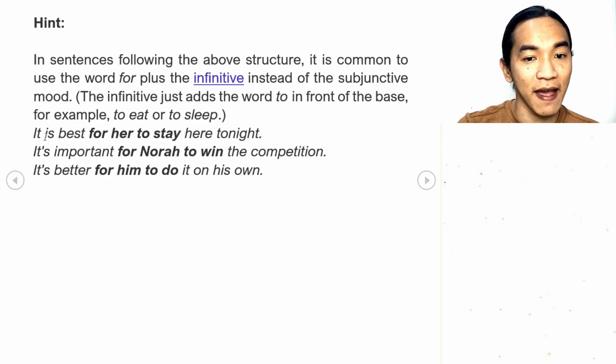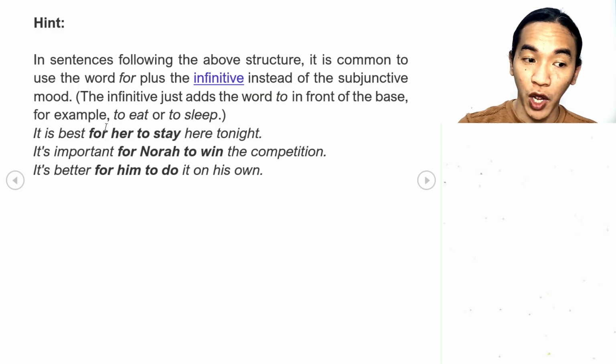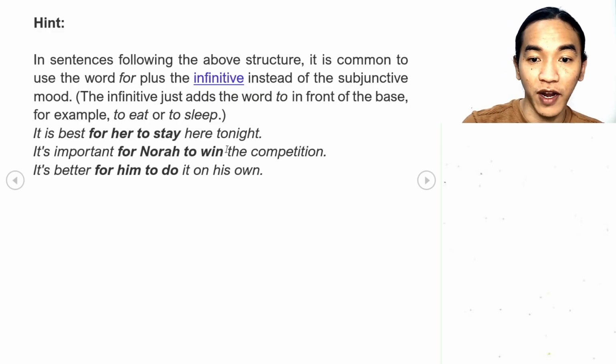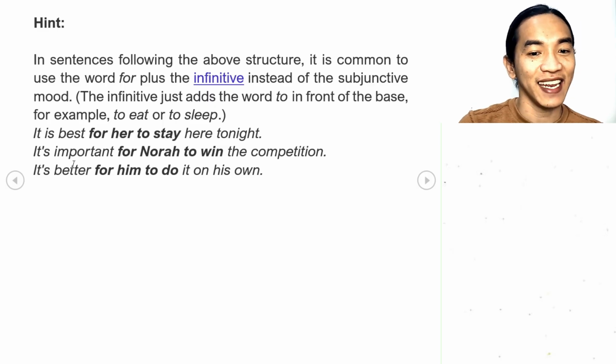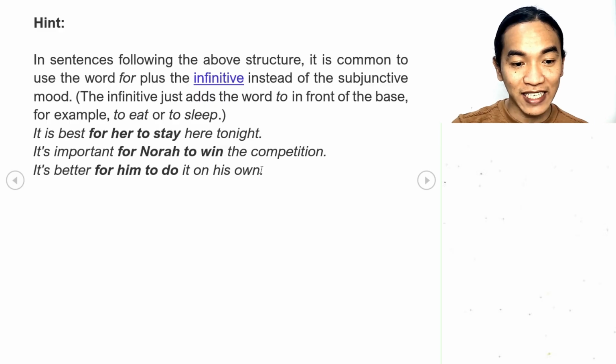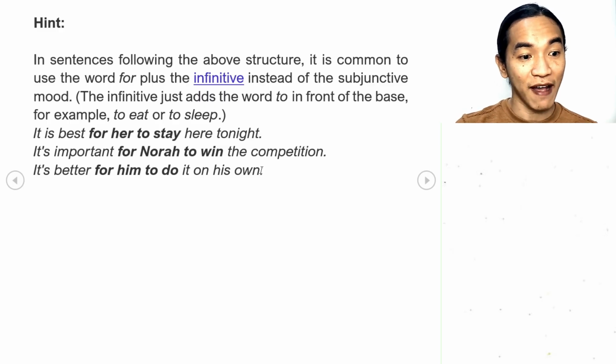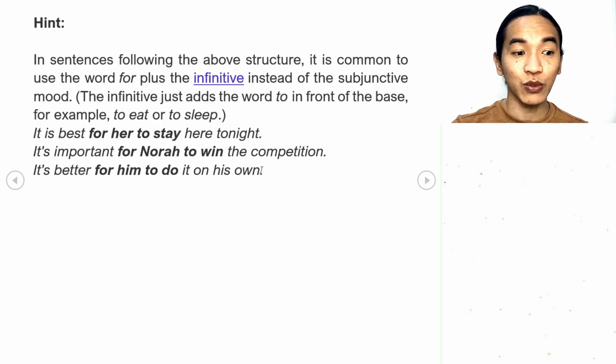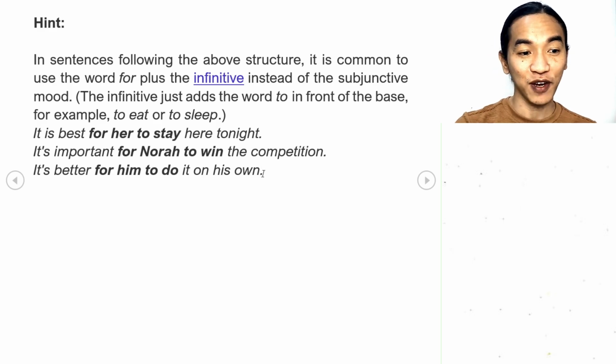Example, it is best for her to stay here tonight. It is important for Nora to win the competition. It is better for him to do it on his own. So this is the common structure that we have for this subjunctive. For now, that is what you have to understand about the first part of our subjunctive mood, talking about the mandative subjunctive form.